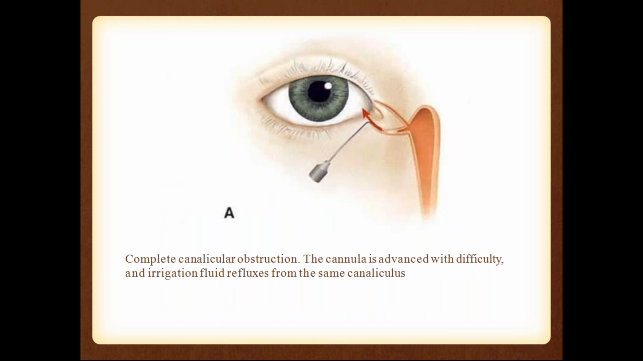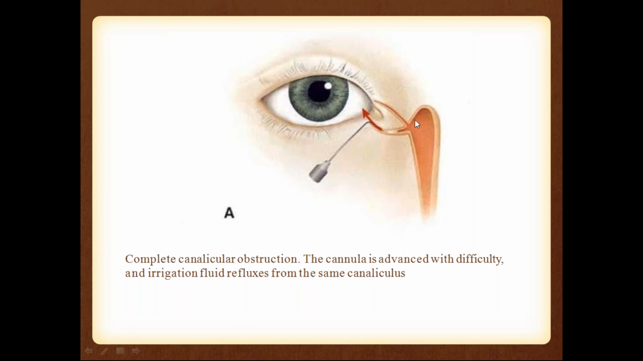You can see here, this is the cannula. You can see there is a small bend here. This is called the lacrimal cannula. Okay, so from here we come like this, we flow like this. You can see this is the canaliculi, and this is the lacrimal sac.